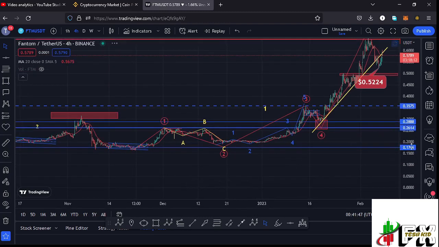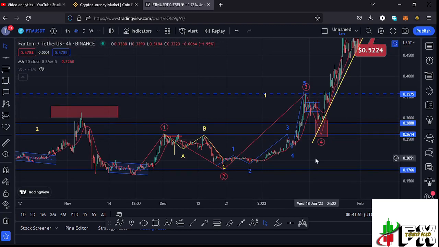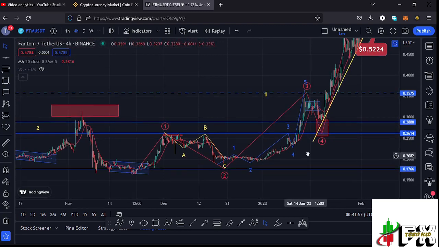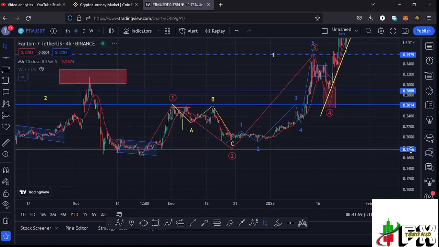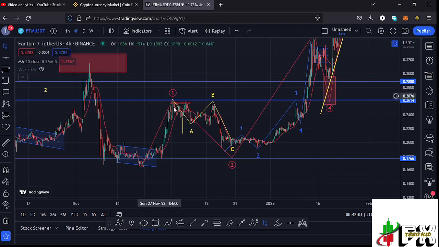You can see that Fantom, after making its low at around the $0.16 mark, started a very nice bounce to the upside, obeying the Elliot structures, where the high that we made at around the $0.26 mark, I'm terming it as the high for that first wave before we started this corrective structure, having this ABC corrective structure, fully maximizing the formation of that wave 2.